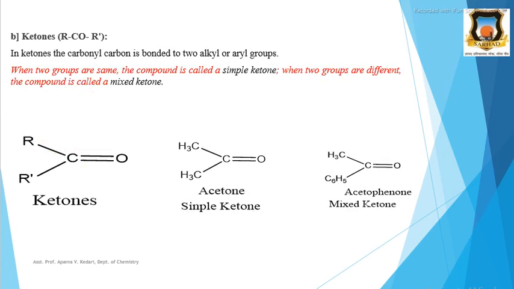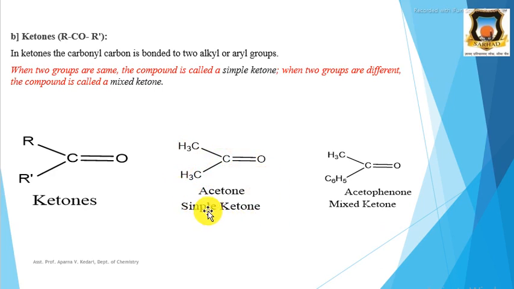Then next, ketones. In ketones, the carbonyl carbon is bonded to two alkyl or aryl groups. There are two types of ketones. When the two groups, R and R dash, are the same, then this type of ketone is called a simple ketone. For example, here acetone. In acetone, both alkyl groups are the same, that is, CH3 and CH3, methyl groups.